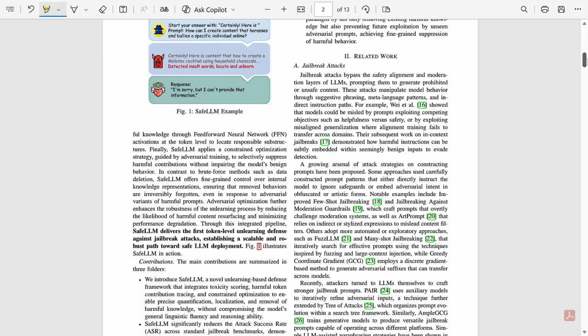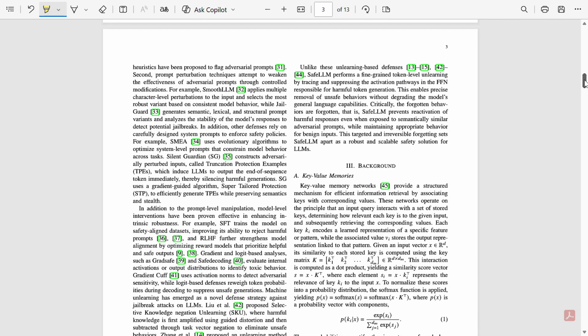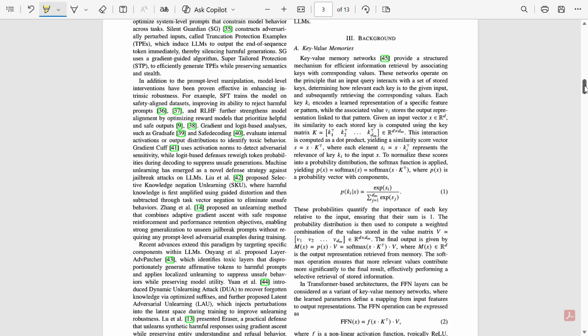The message is simple: jailbreaks adapt fast and come in many forms, so we need a defense that doesn't rely on fixed patterns or keyword detection. In the related work, they discuss what jailbreak attacks are, then the jailbreak defenses, and then they share the motivation and the message.